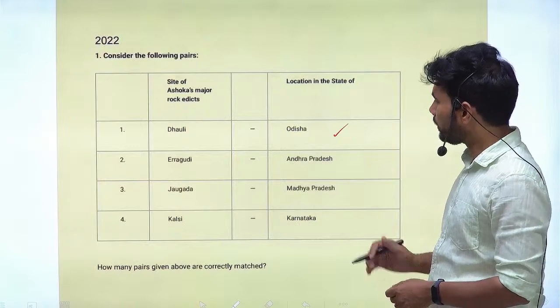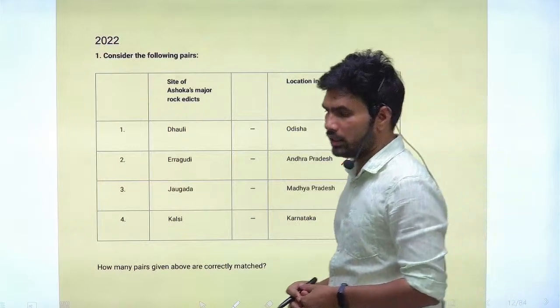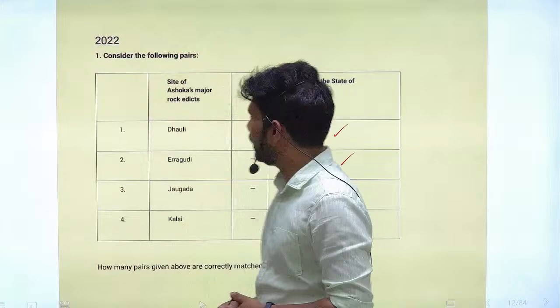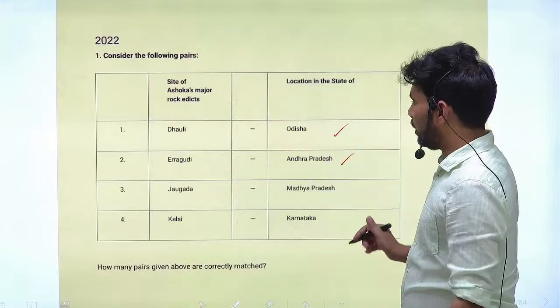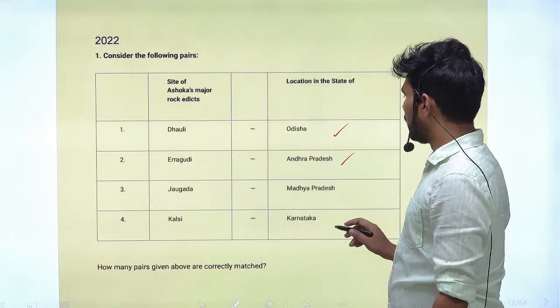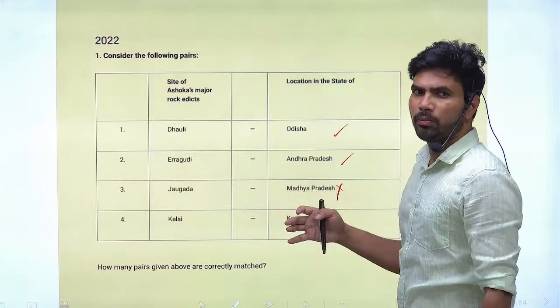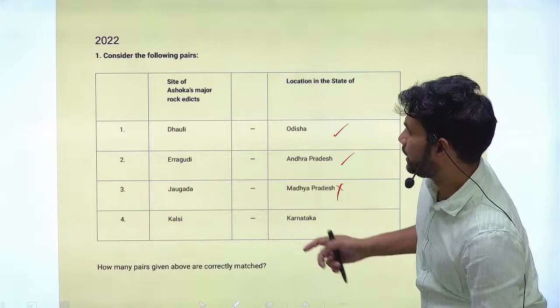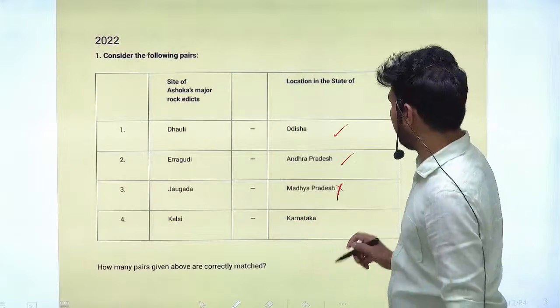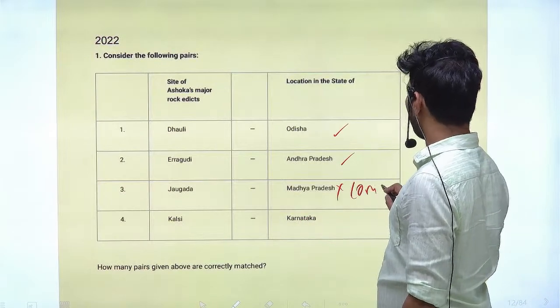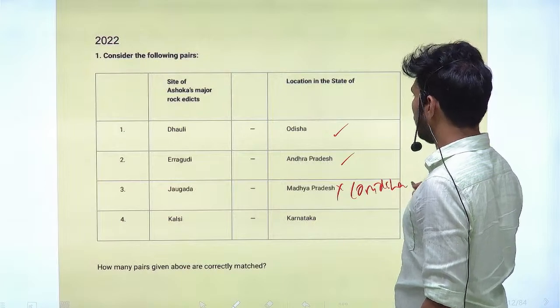Irragudi. So correct statement again. It is in the Kurnool district of Andhra Pradesh. Jaugada, sorry, Jaugada. It is not in Madhya Pradesh. Jaugada, if you know the actual places, present places also, it is the earlier name for Jaduguda. So it is also in Odisha only.